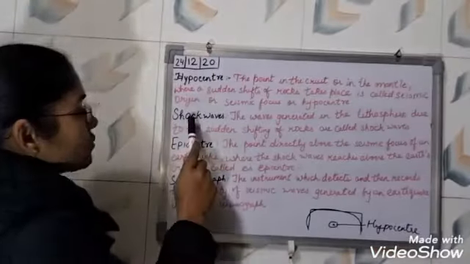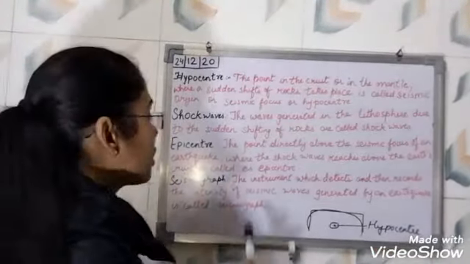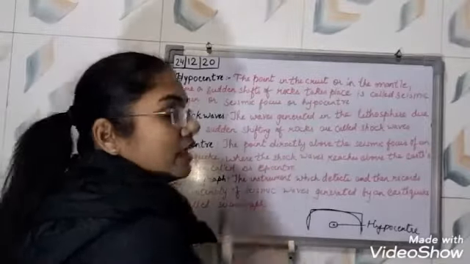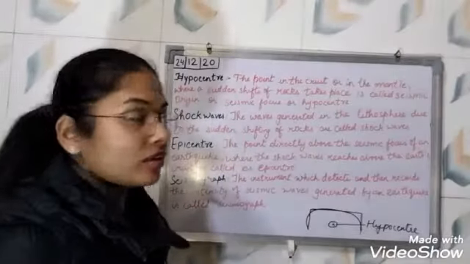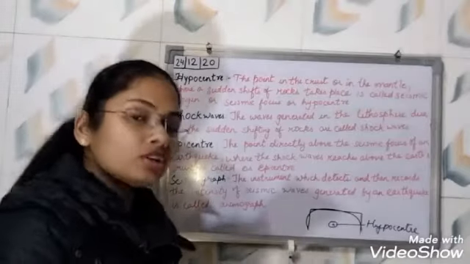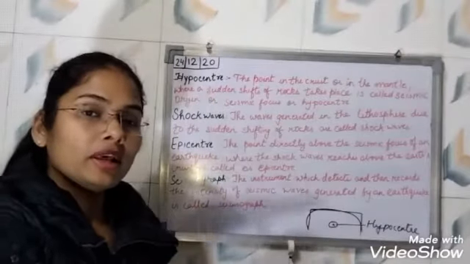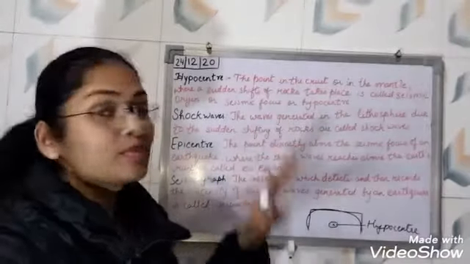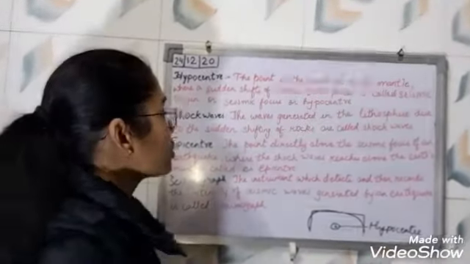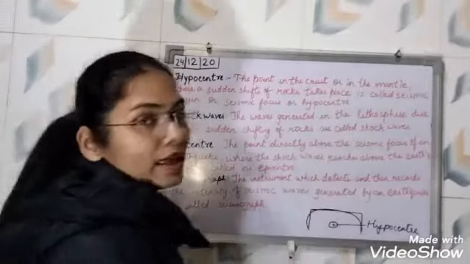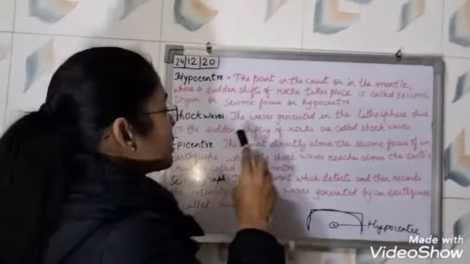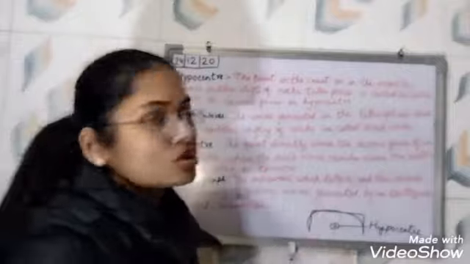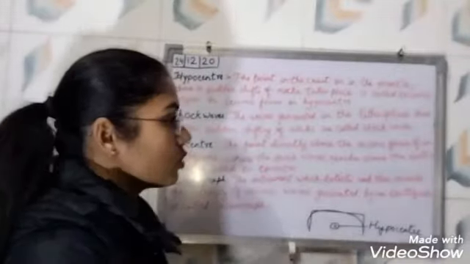The next we have shock waves. So what are shock waves? The waves generated in the lithosphere. Lithosphere means outer covering, right? So what happens when the earthquake occurs? Waves get generated. The waves generated in the lithosphere due to the sudden shifting of rocks are called shock waves, right?